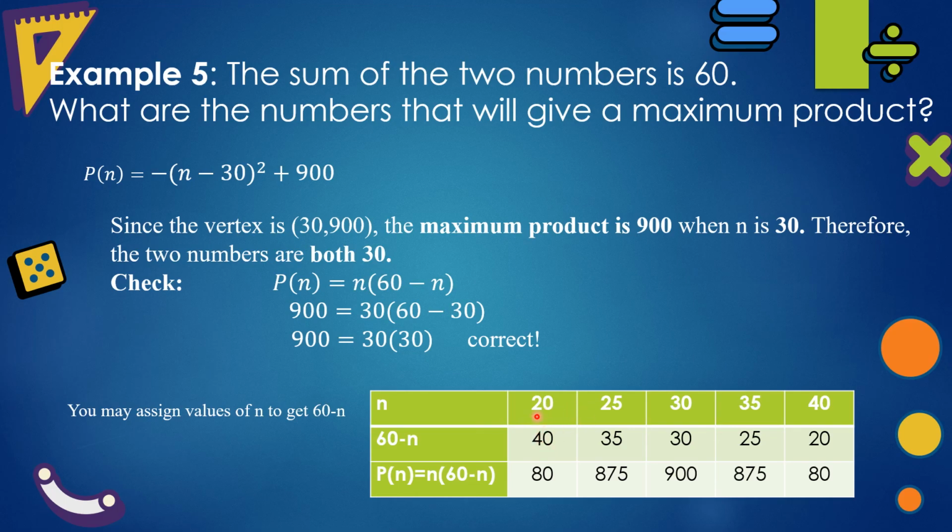If n is 20, then 60 minus n is 40. If n is 25, 60 minus n is 35. If n is 30, 60 minus n is 30. If n is 35, 60 minus n is 25. And if n is 40, 60 minus n is 20. It's the 30 times 30 that will give us the maximum product, and that is 900.